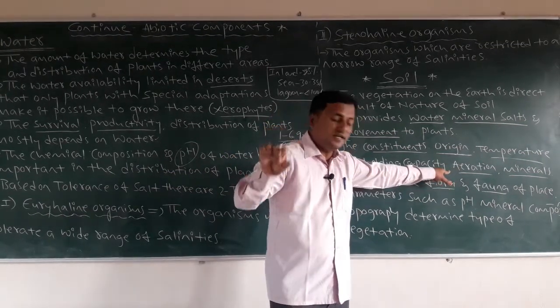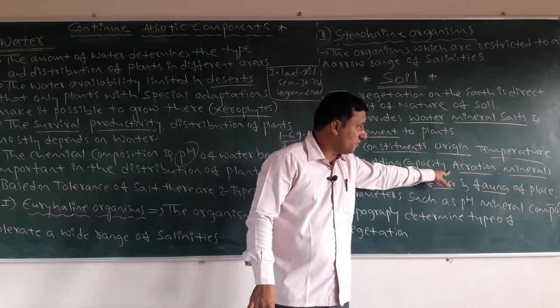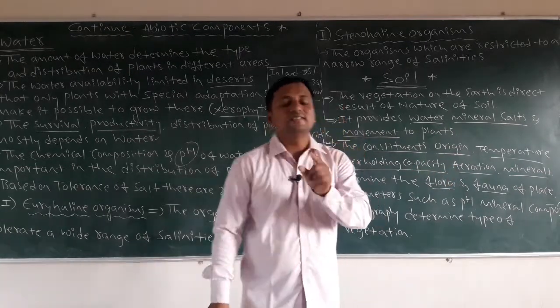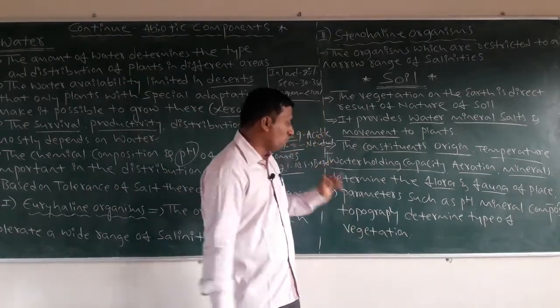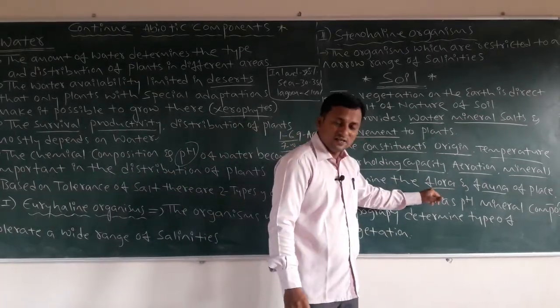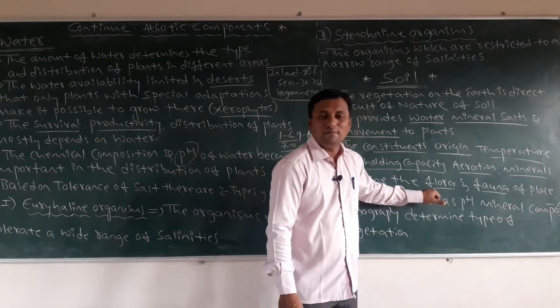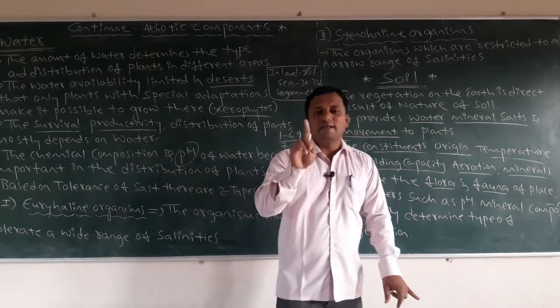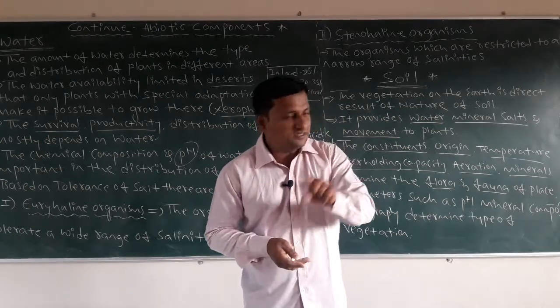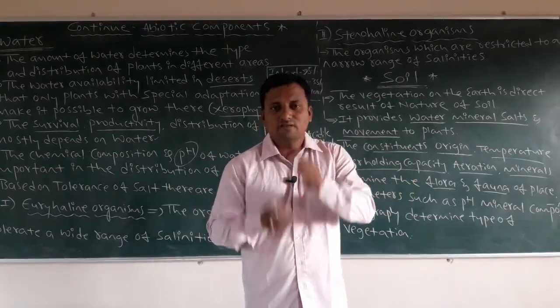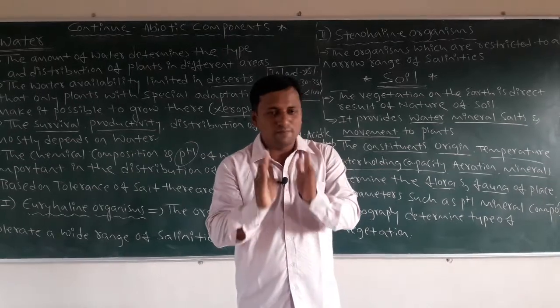So that is nothing but aeration, which is required. Next, it must have minerals. These all play a very important role in determining the flora. Flora means plants, fauna means animals. Remember this word: flora means plants, fauna means animals present in that particular place.